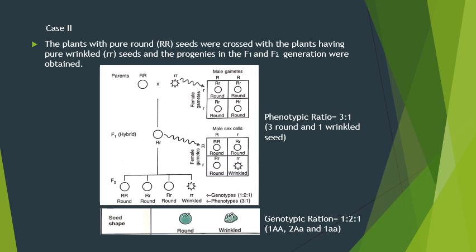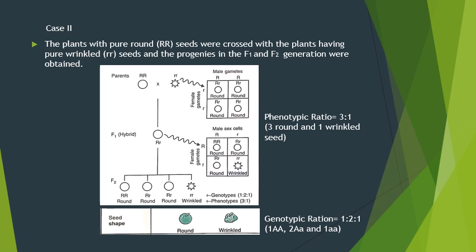In F2 generation we get capital R, then capital R, one more capital R, and small r. Here we have capital R and capital R, one pair, then capital R, 2, and small r, 1, which is wrinkled.